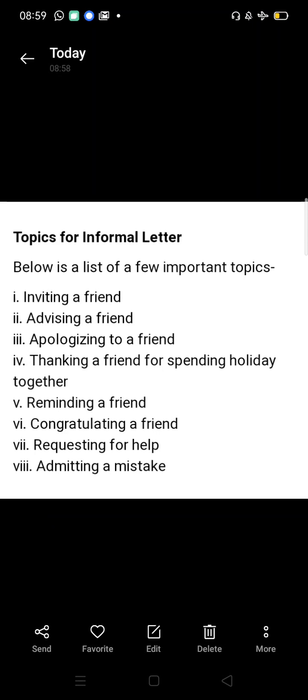Topics for informal letter. You can practice these topics. So here is a list: inviting a friend for your birthday party, advising a friend on any issue, apologizing to a friend for any mistake you have done, thanking a friend for spending a holiday together, reminding a friend of some assignment or something, congratulating a friend for achieving something, any prize or being topper, requesting for help, admitting a mistake.